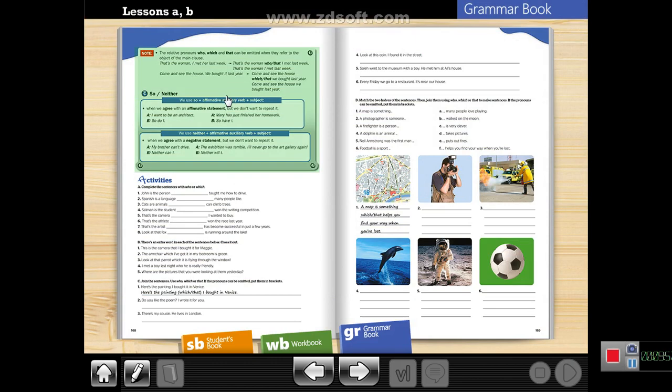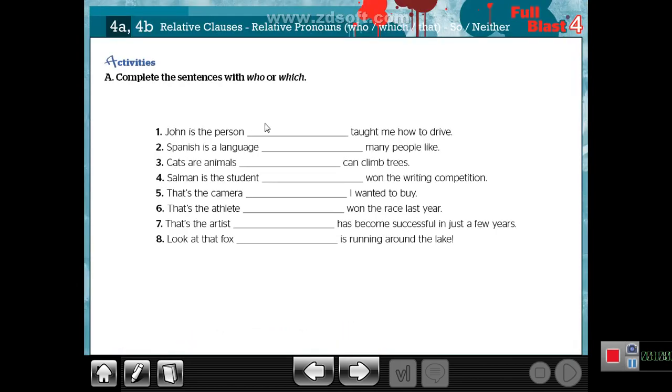We have this exercise. Complete the sentence with who or which. June is the person who taught me how to drive a car.